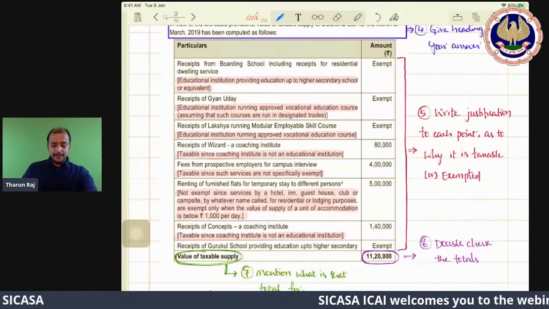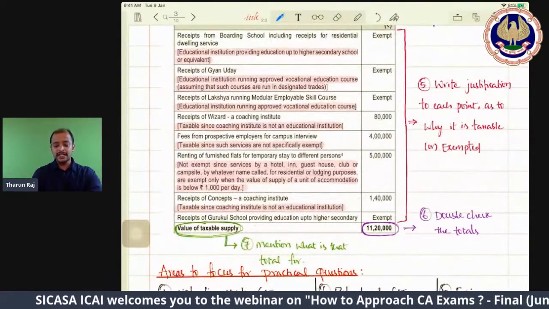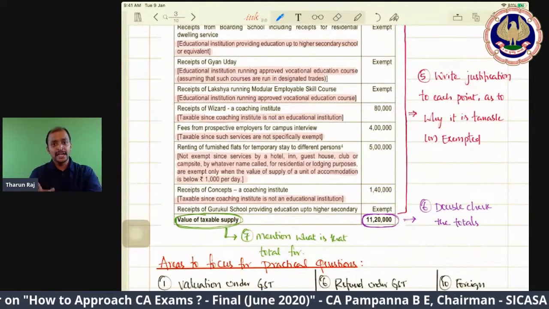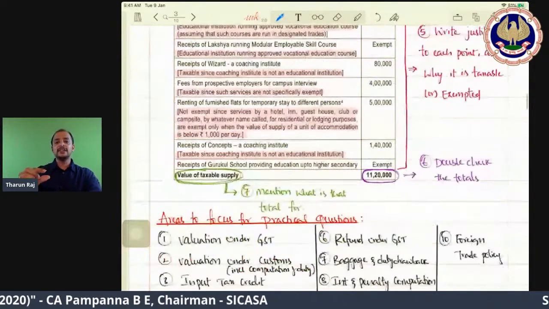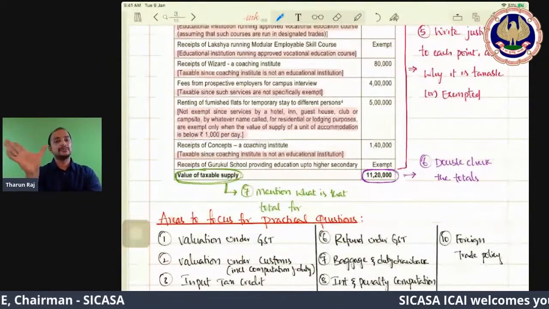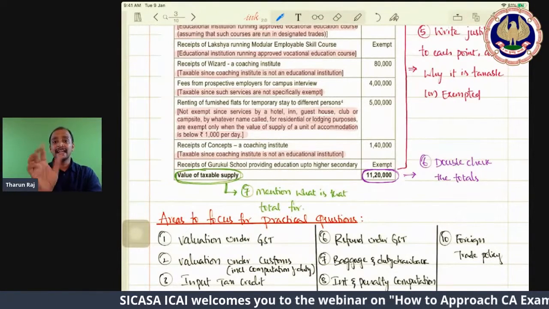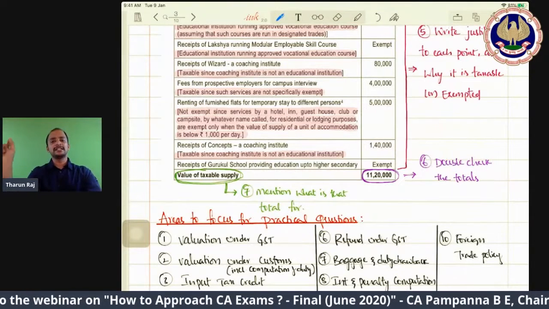And here, the next area is to write justification to each point as to why it is taxable or exempted. If it is taxable, you will write the amount. If it is exempted, you will write there that it is exempted. And finally, you will total it, and only the taxable supply you need to total, and there you need to give the heading for the total. What is that for? It is the value of taxable supply.